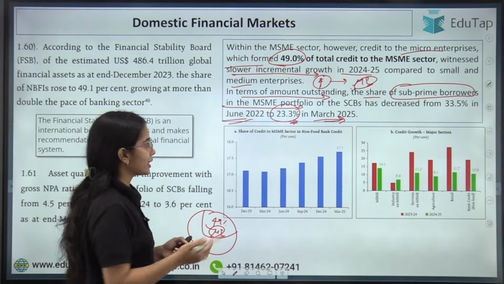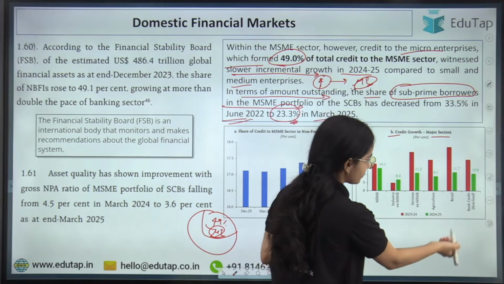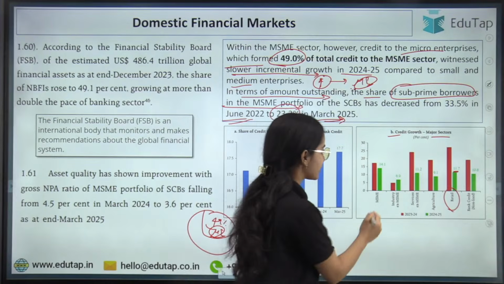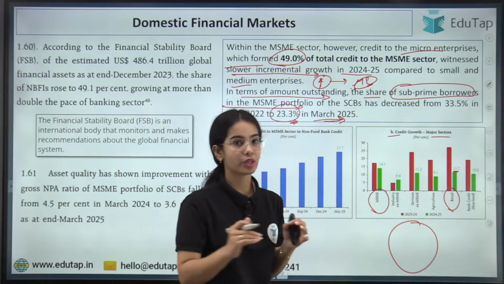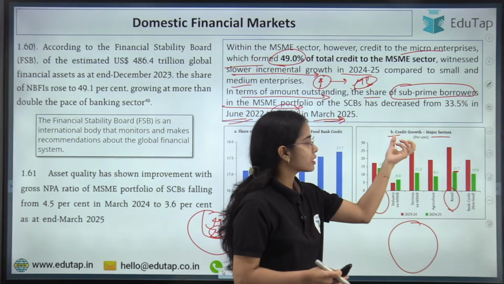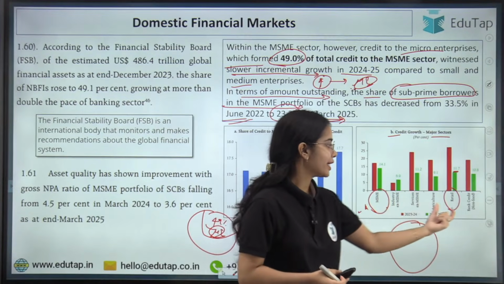Now coming to the next point, here you can see that the credit growth in major sectors. So in the retail sector, you can see that there is a huge growth, and in the MSME sector. Okay, so out of the total credit that is given by the scheduled commercial banks, the highest credit growth has been to the MSME and the retail segment.